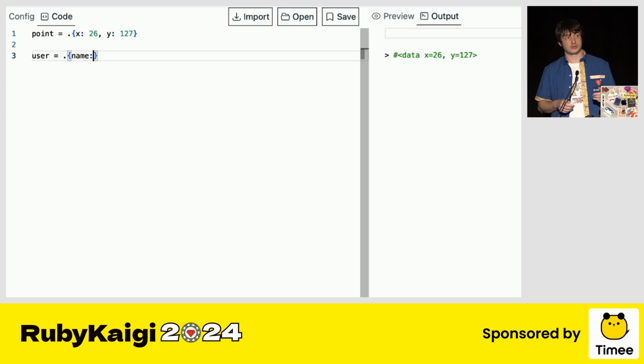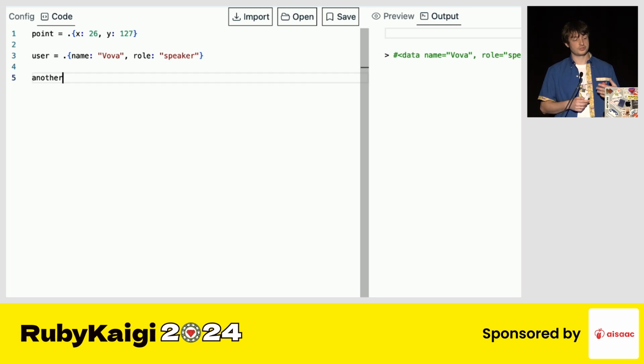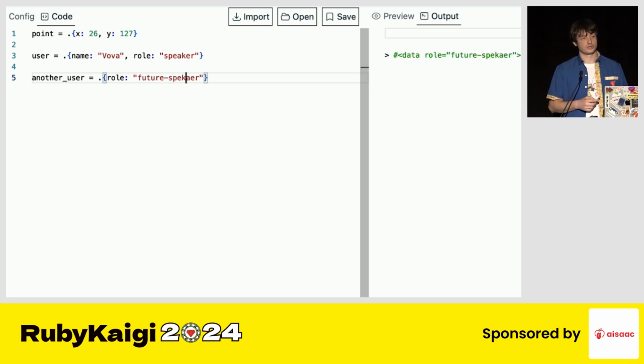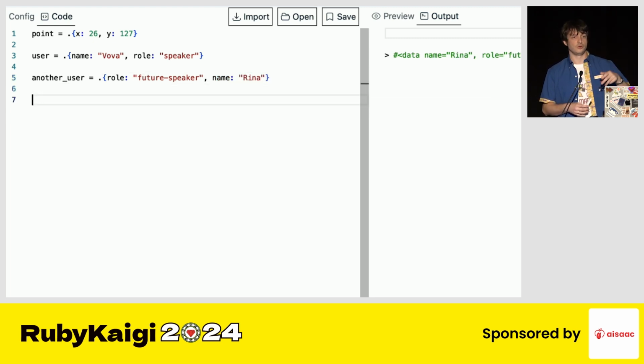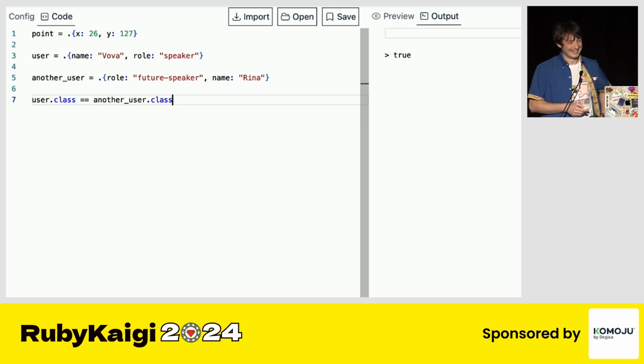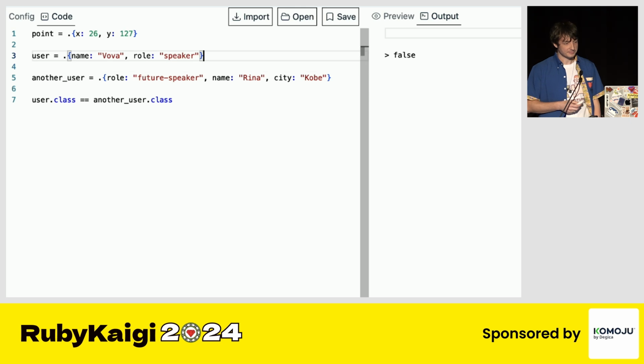Under the hood, it generates a data class based on the list of the keys and creates a data object. So if you use the same set of keys multiple times with this anonymous, let's call it struct anyway, object, they're going to be of the same class. That's one of the reasons for introducing this feature instead of, say, OpenStruct or the Struct.new pattern used in many places. If we change the set of keys, it's just going to be a new class, because we rely on the set of keys here.